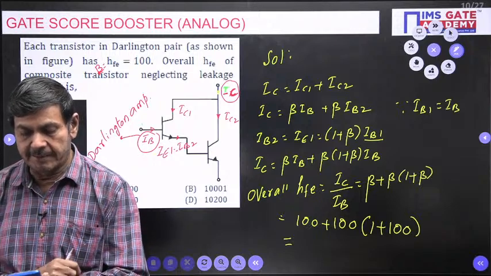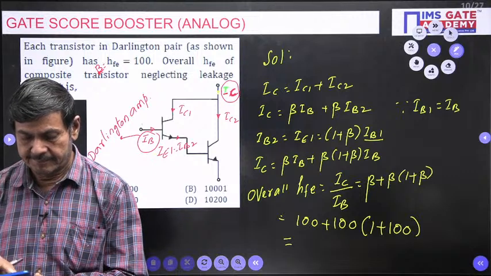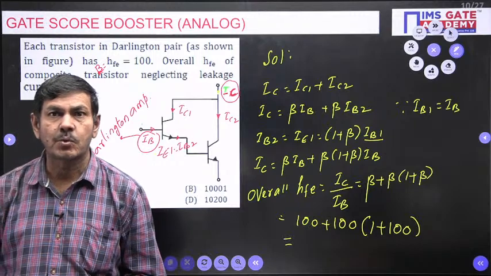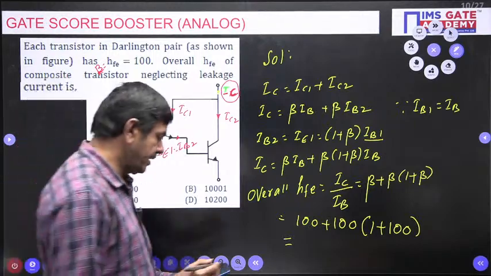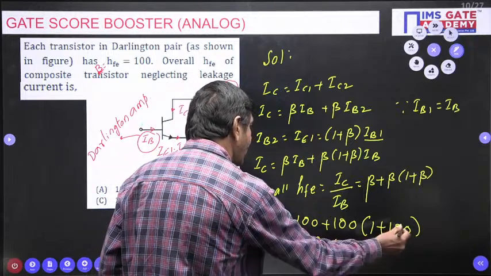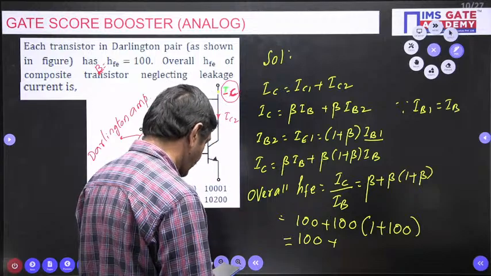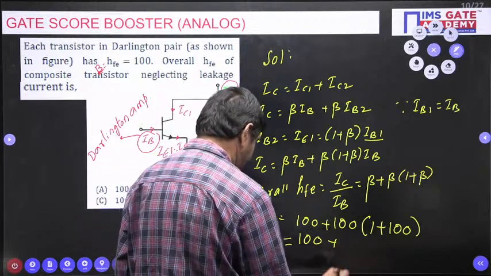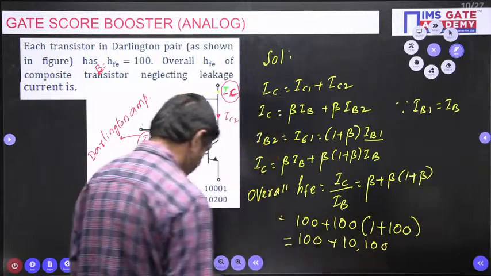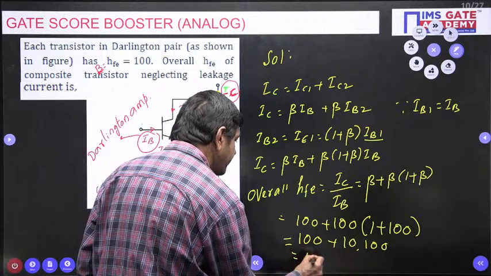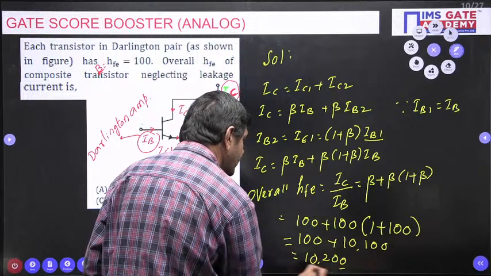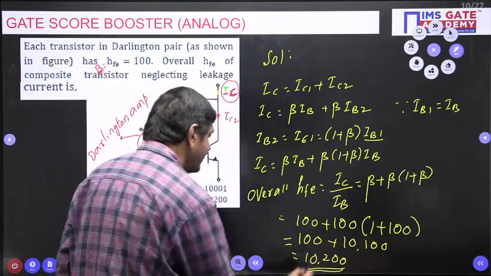Its value will be 10,200. It is possible, because this value is nothing but 100 plus 1, 101. 101 into 100, if you multiplied, 10,100 is possible. This is nothing but 10,200, which is 100 plus 100, 200. The overall gain is 10,000.